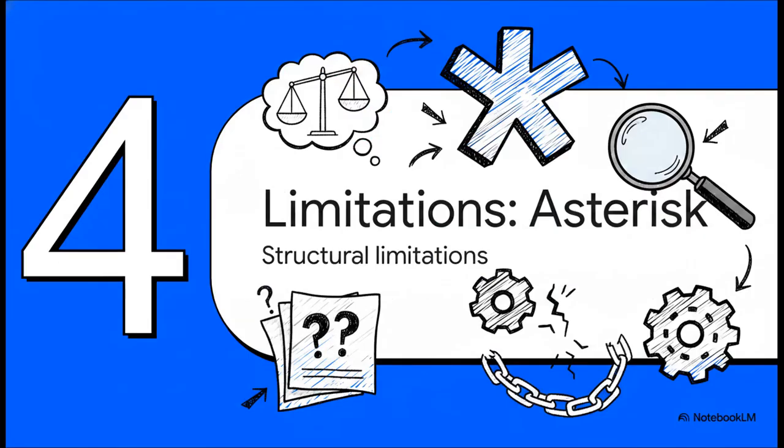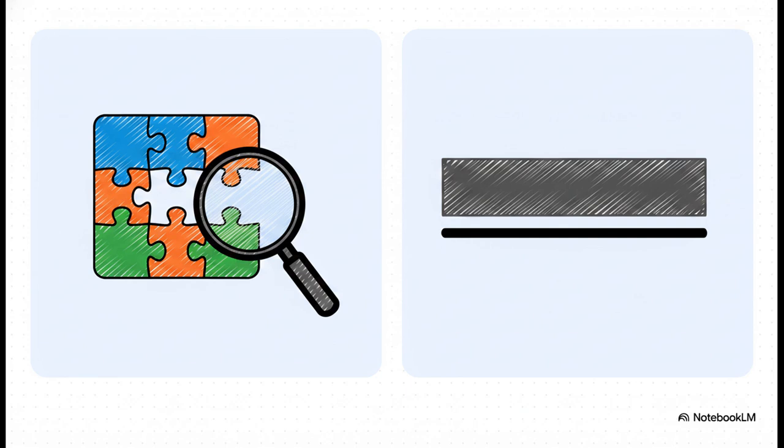Okay, Section 4, the analyst's asterisk. We have to talk about limitations. A rigorous valuation requires total transparency, not just about the data you have, but the data you're missing. We have to explicitly state that we cannot reliably apply the sum of the parts or the adjusted present value models here. An SOTP model requires granular, segment-level data to value different business lines independently. But our source documents only provide consolidated top-line and bottom-line metrics.